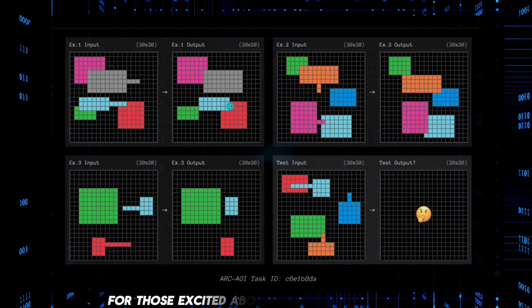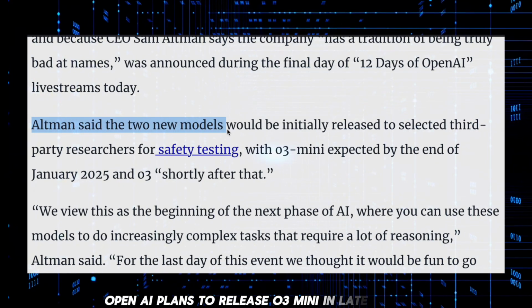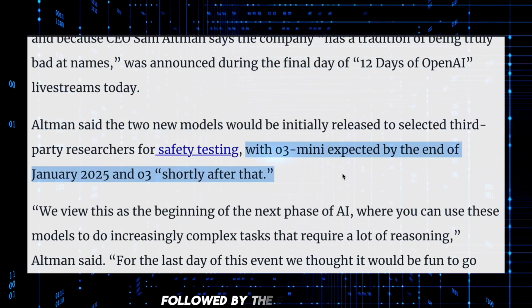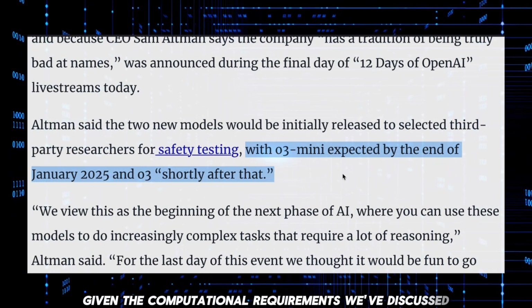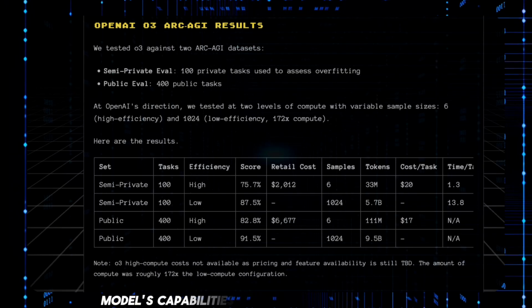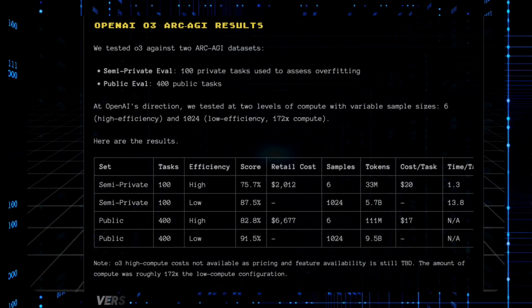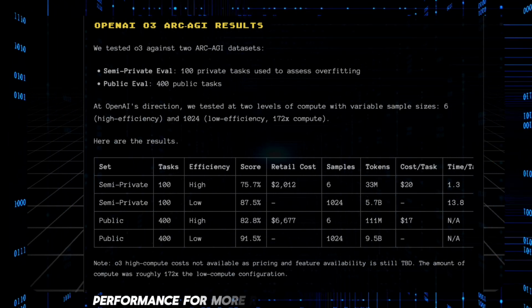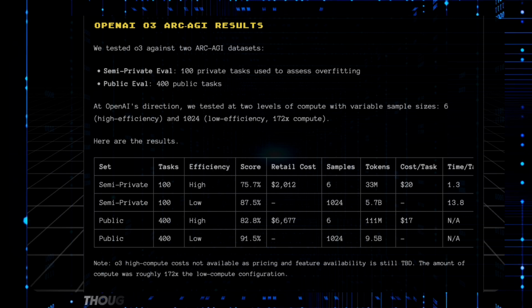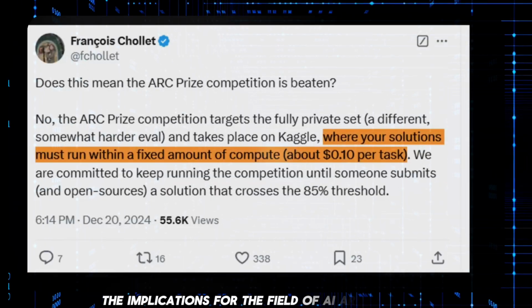For those excited about using this technology, OpenAI plans to release O3 Mini in late January, followed by the full O3 model. However, given the computational requirements we've discussed, it's likely that the full model's capabilities will need to be significantly scaled back for practical use. The mini version will presumably trade some of that 87.5% performance for more reasonable operating costs, though exact specifications haven't been released yet. The implications for the field of AI are profound.